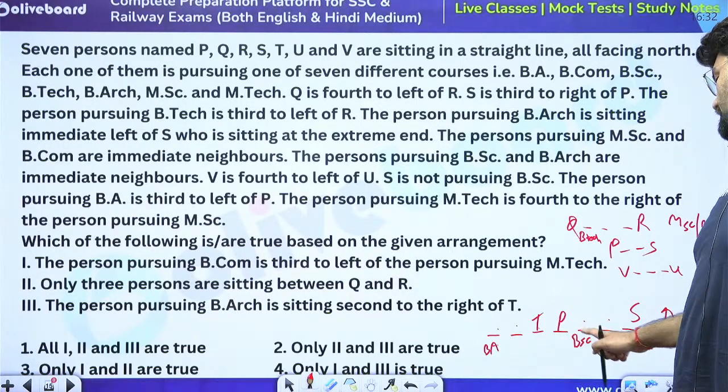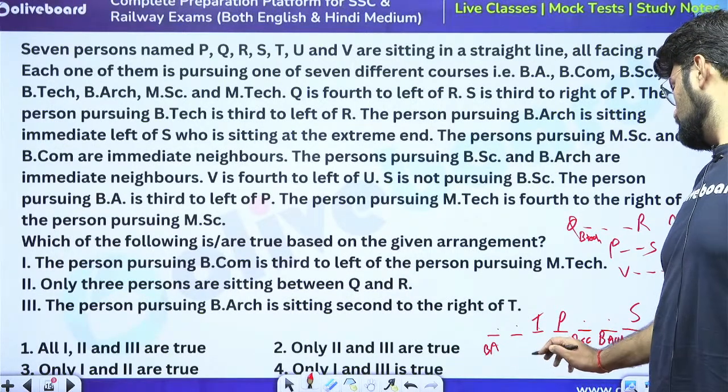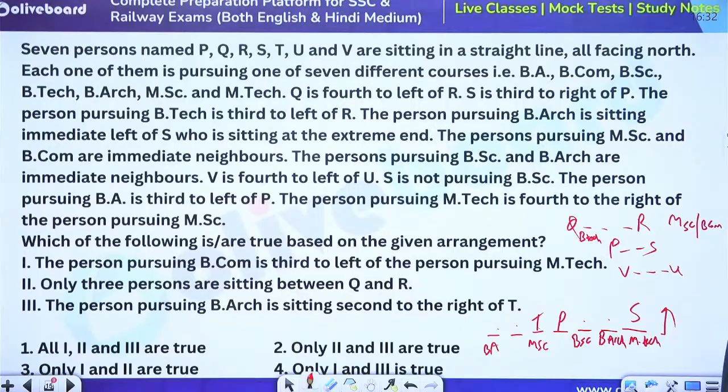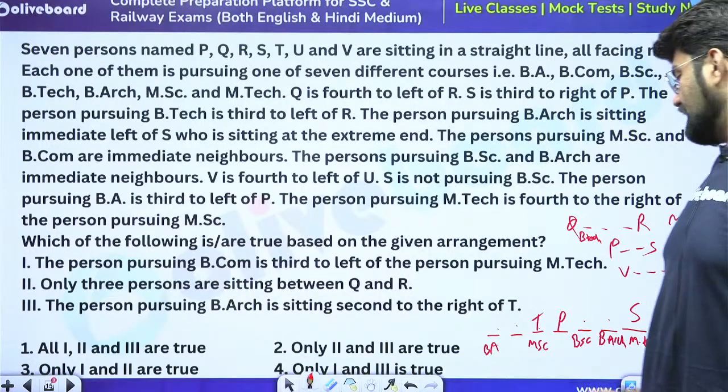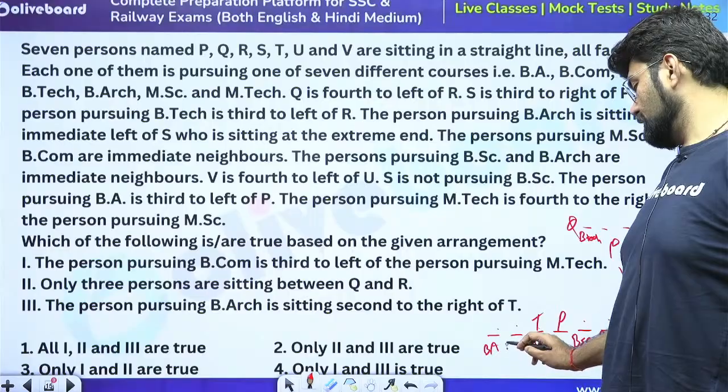So that means MSc 1, 2, 3. 4 to the right or 3rd to the right? 4 to the right. So this has to be here. So this is MSc. Okay. If this is MSc, this implies that there was either this was BTech or this was BTech. So now this has to be BTech.